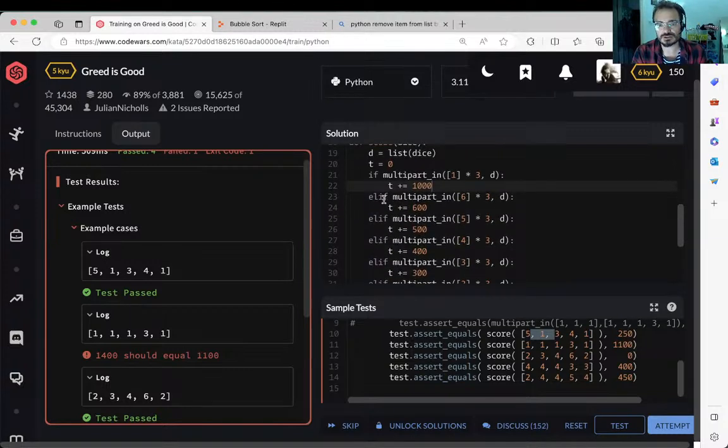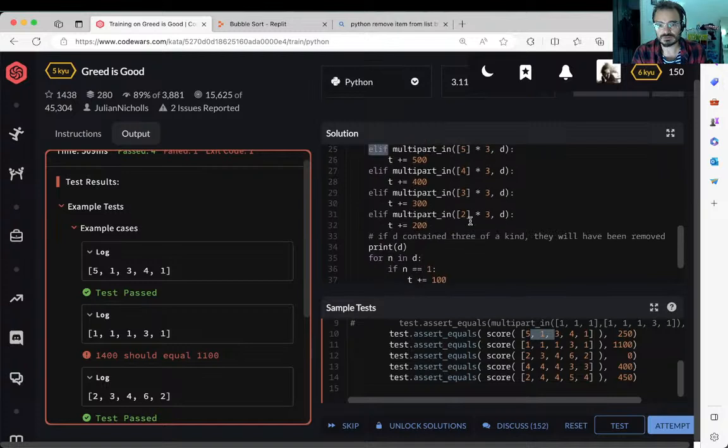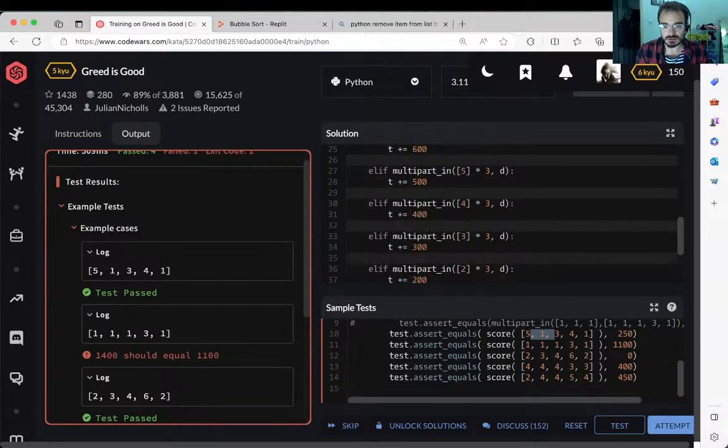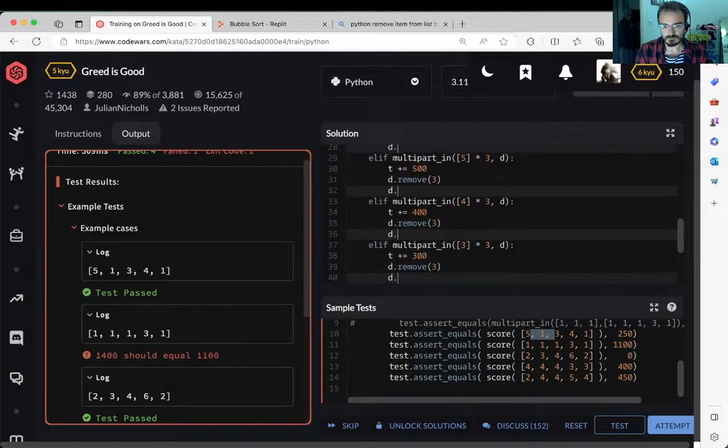So I need to match the elif and then comment it a couple of times and then go back here. And then on that new line here, and then remove. Oh, wow, that is ugly, but it works.